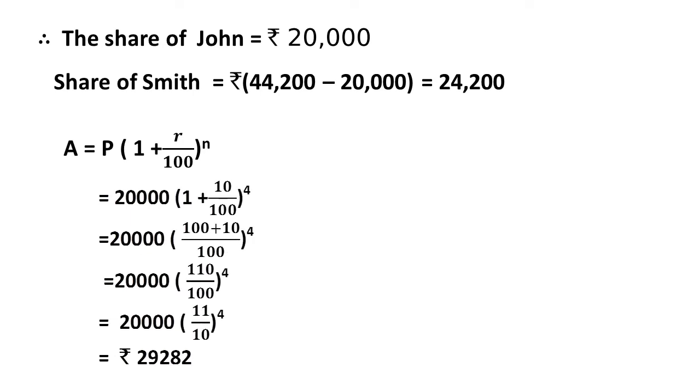Hence the amount will be equal to rupees 29,282. If you consider the principal as 24,200 and n, the number of years, as 2, then the amount will be the same as 29,282.